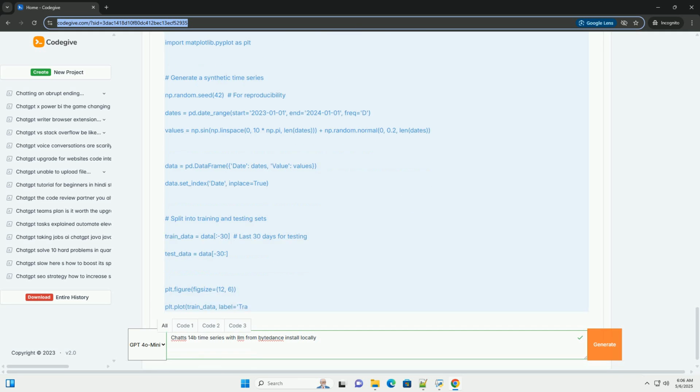8. Advanced techniques. LoRA, low-rank adaptation, for fine-tuning: LoRA is a parameter-efficient fine-tuning technique that allows you to adapt pre-trained LLMs to specific tasks with a small number of trainable parameters. This is a great way to fine-tune Chat14B on your time series data without requiring a massive amount of GPU memory. The PEFT library from Hugging Face provides an easy way to implement LoRA.